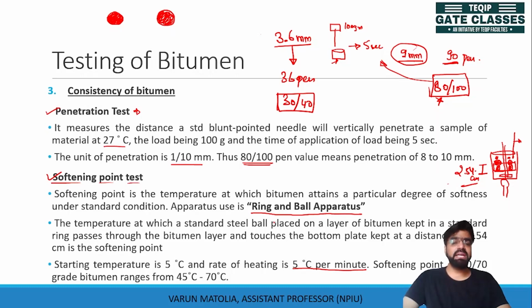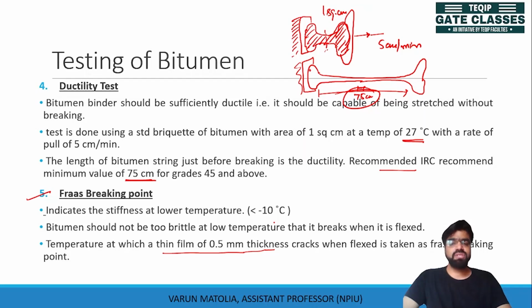The softening point test also tells us about the consistency of bitumen along with the penetration test, and this is done using the ring and ball apparatus. Then we saw the ductility test, which helps us find the ductility value or the stretchability of the bitumen. This test is done at 27 degrees Celsius.